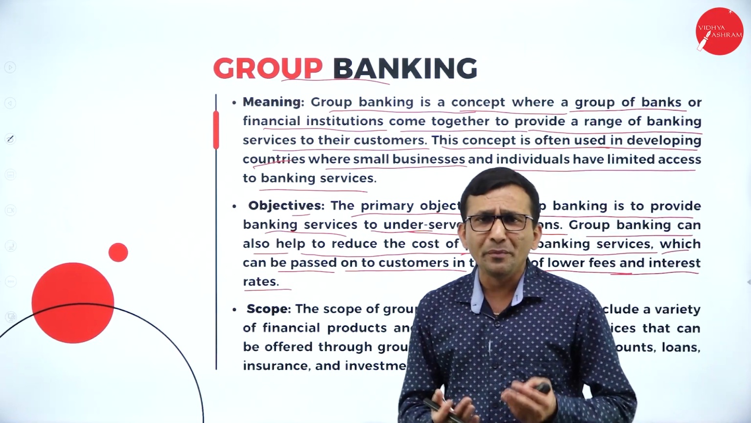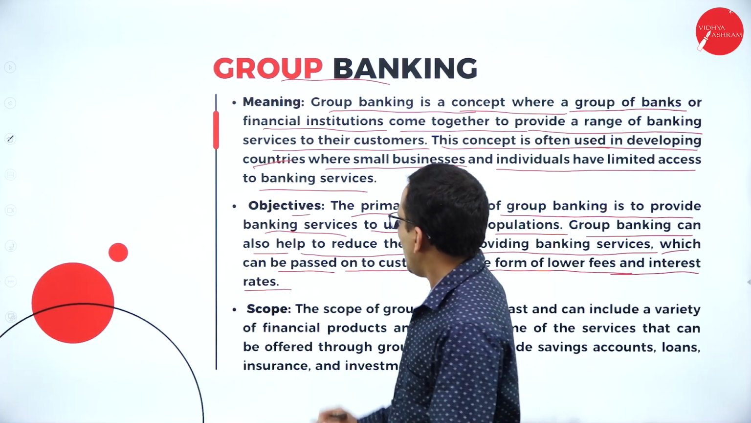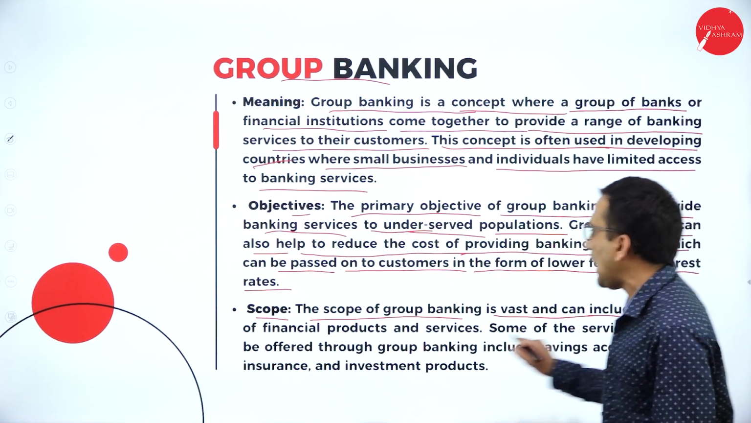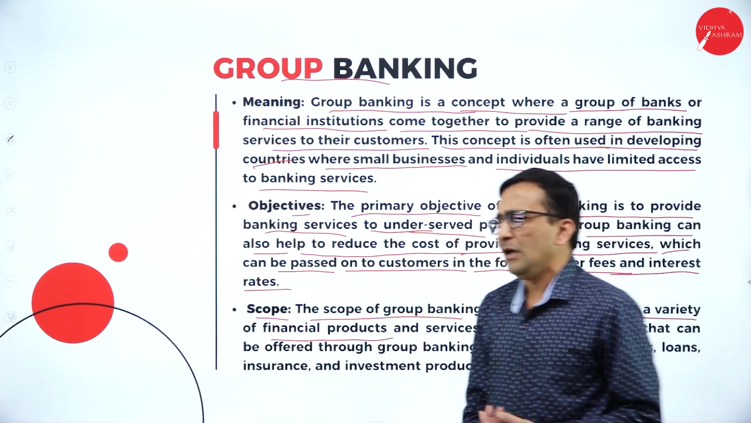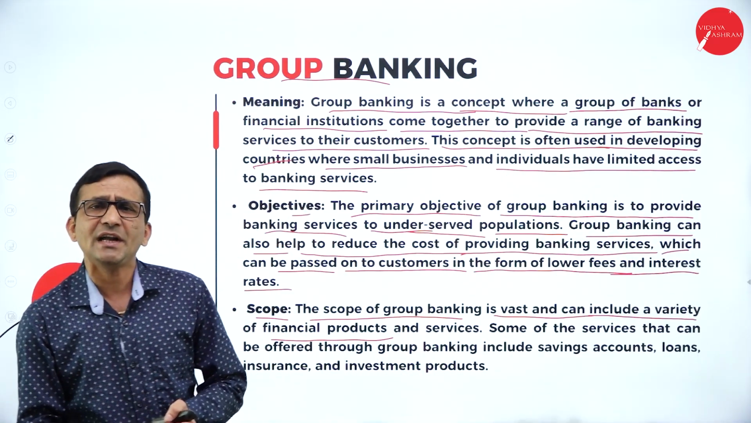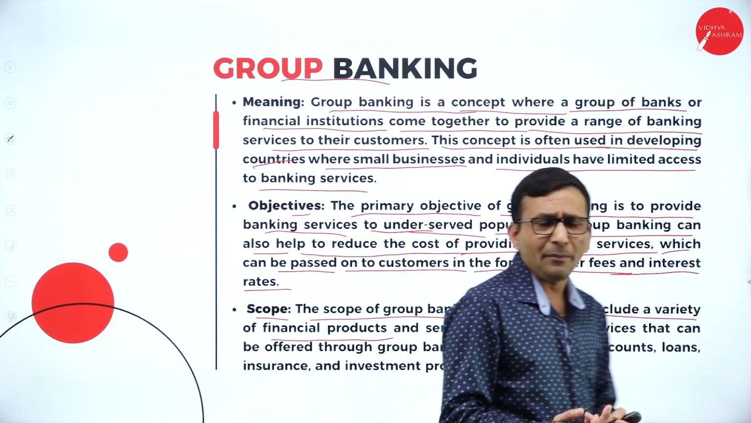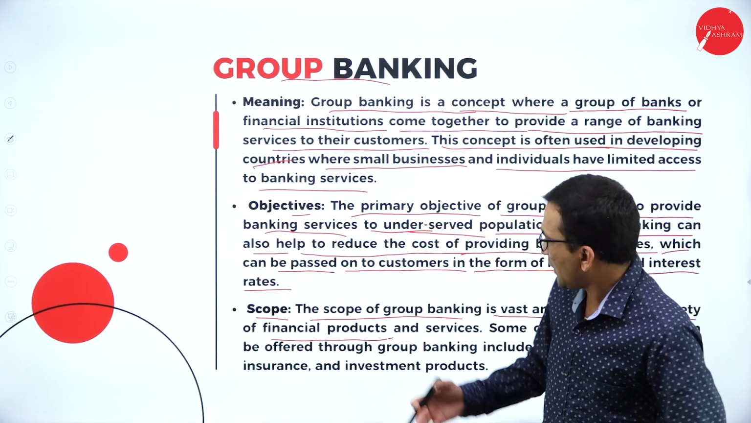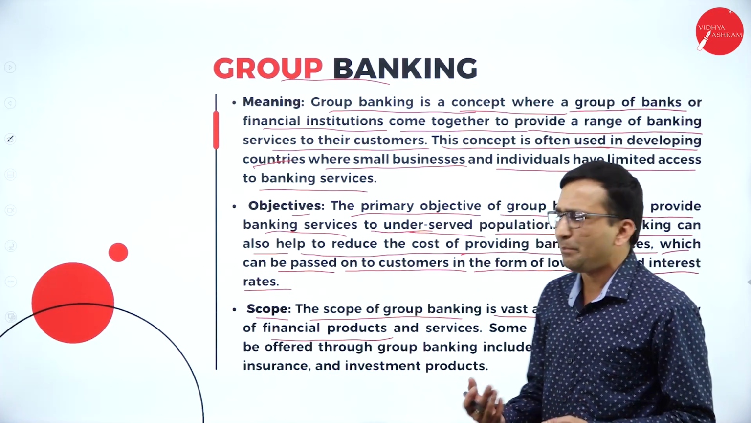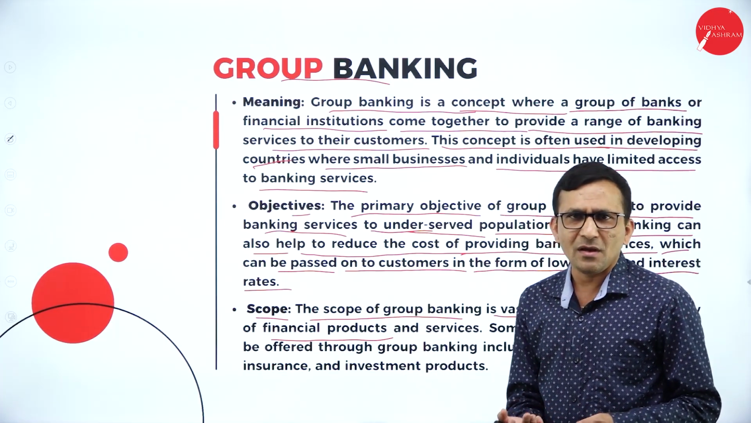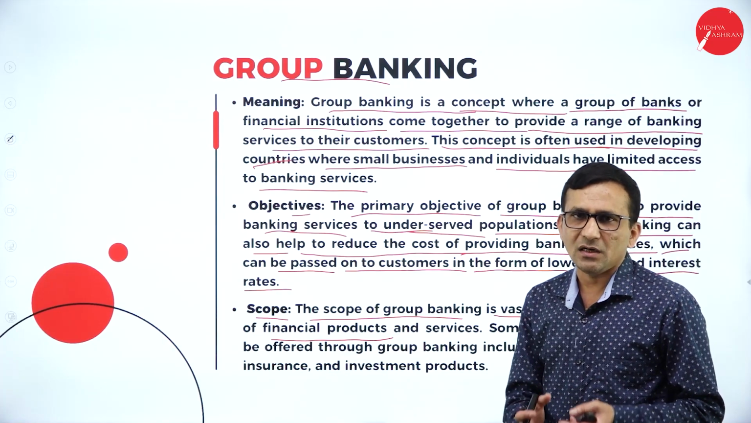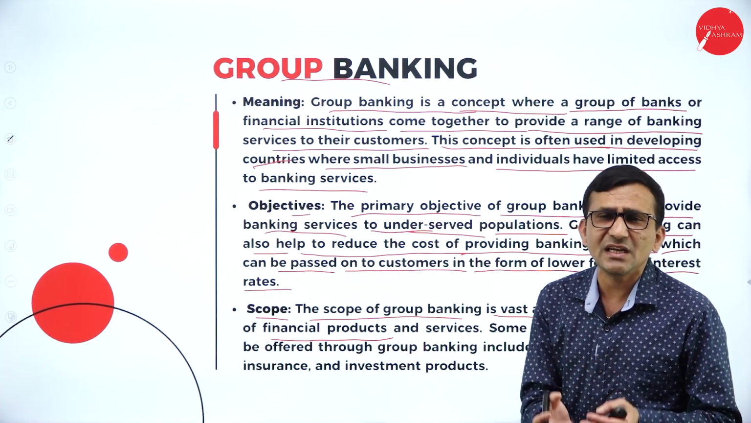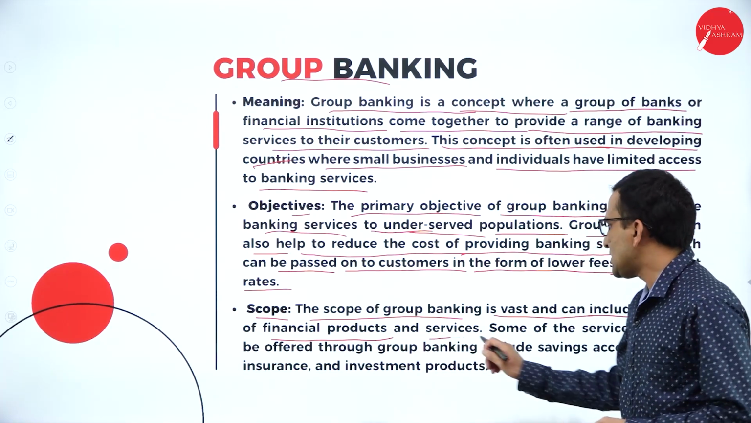So because they want to meet day-to-day expenditure. Okay, so the scope of group banking is vast and can include a variety of financial products in the financial banking sector. Coming under the financial sector, they are offering financial products. For example, insurance premium, investment, or they are offering credit cards, debit cards, the facility and service they provide.